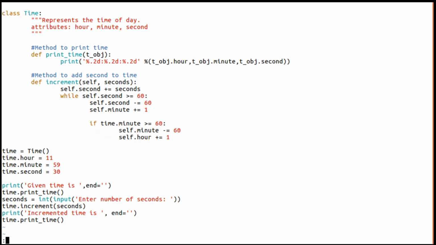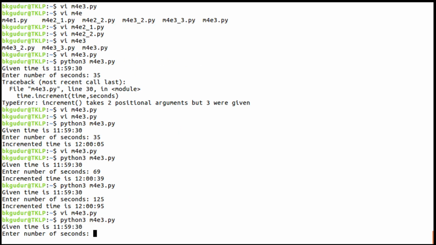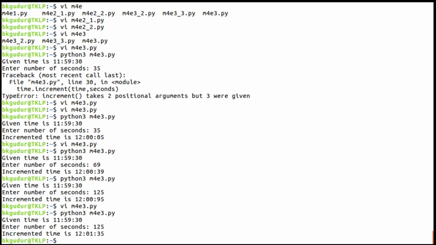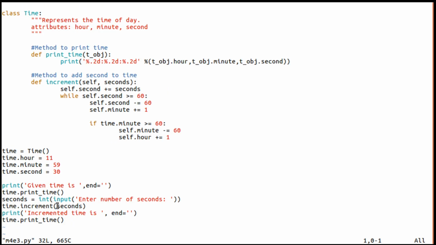Okay, so now if I execute the same program by giving 125 seconds, you can see here it is right: 12 hours 1 minute and 35 seconds. Hope everything is clear.